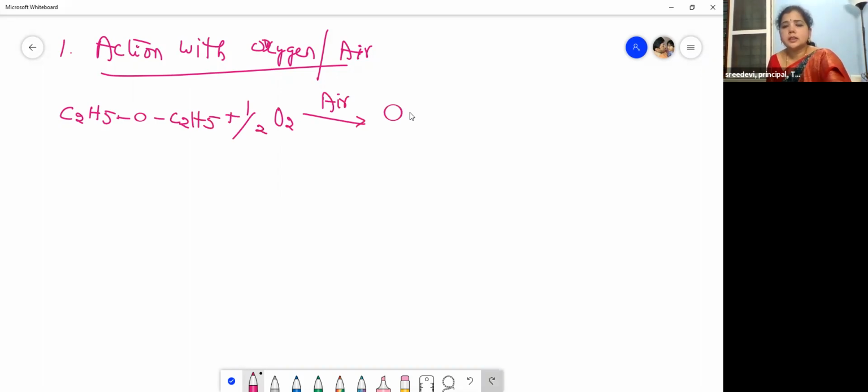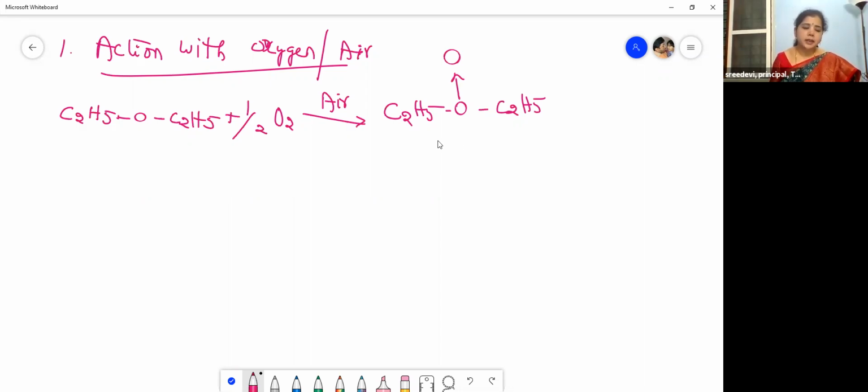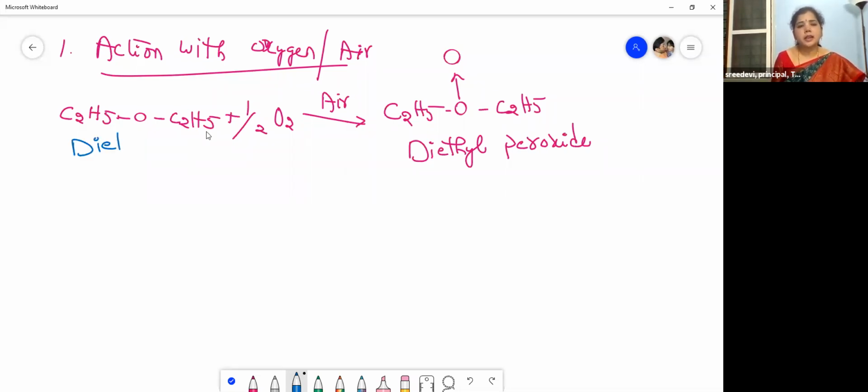So what is this? It is a compound which contains an oxygen-oxygen bond. Yes, you are right. This is a peroxide. Diethyl peroxide. When a bond is present between two oxygen atoms, we call it a peroxy bond, isn't it? So when diethyl ether is exposed to air or oxygen, it forms diethyl peroxide. So this is the first reaction.